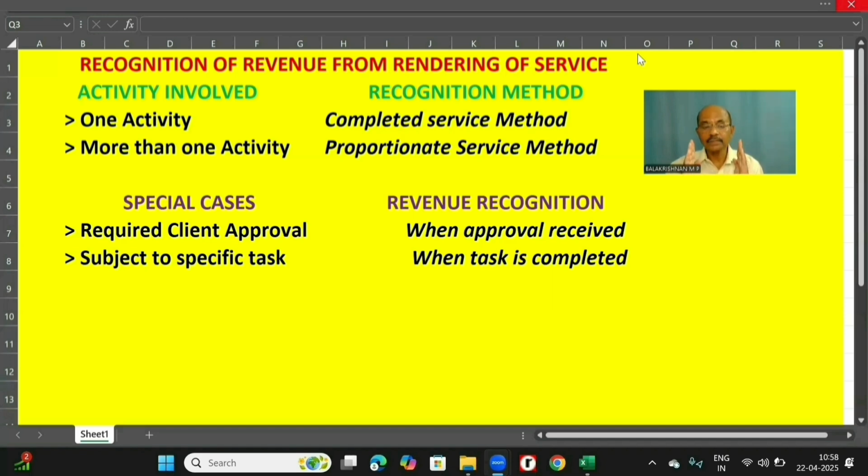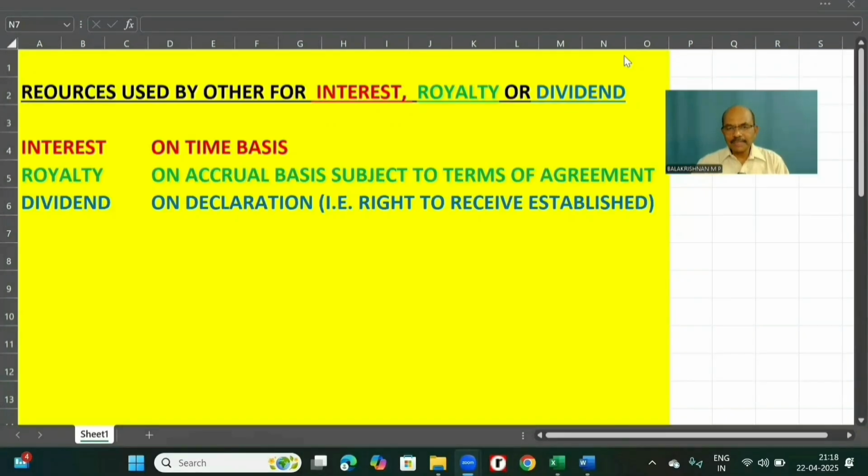Is it clear? Well, so far we have discussed the main two items. First, recognition of revenue from sale of goods, and the second one, recognition of revenue from rendering of service. Now we are going to take up the third and special items, that is interest, royalty, and dividend. I have already explained all these items in my previous video.